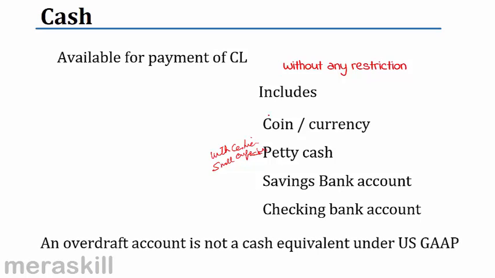Though a bank account is a part of cash, under US GAAP, an overdraft account is not considered as a cash equivalent. It is possible that an account may go into overdraft during its operations. At such a time, this overdraft account is not taken as a cash equivalent under US GAAP, though under IFRS, it is often considered as a cash equivalent.